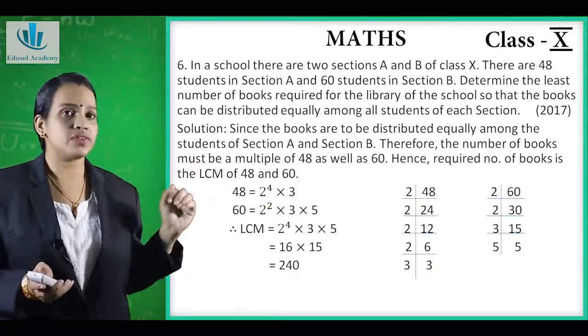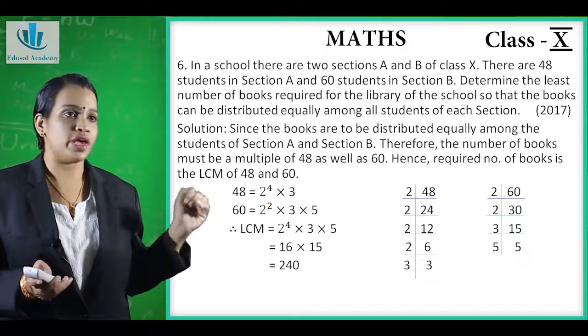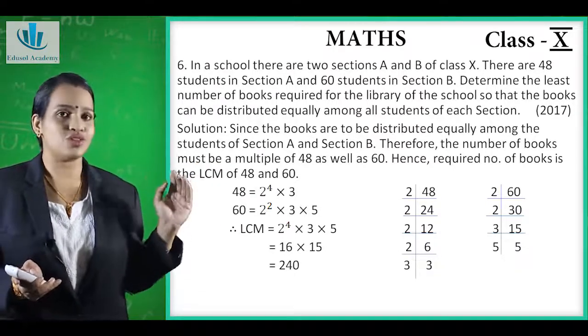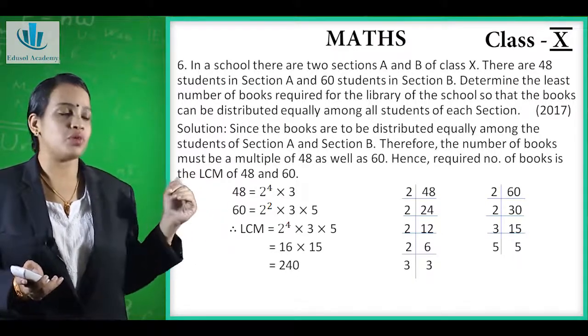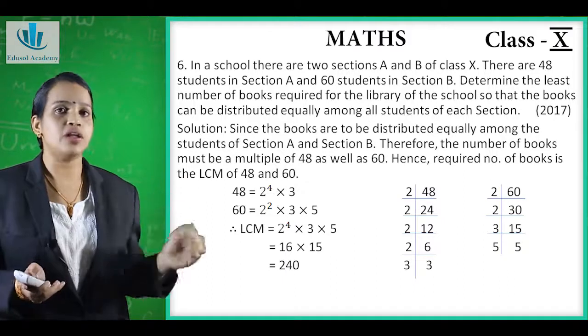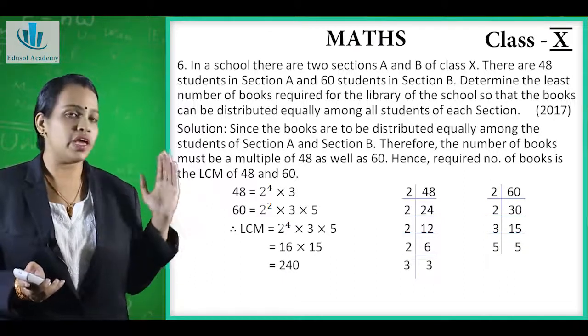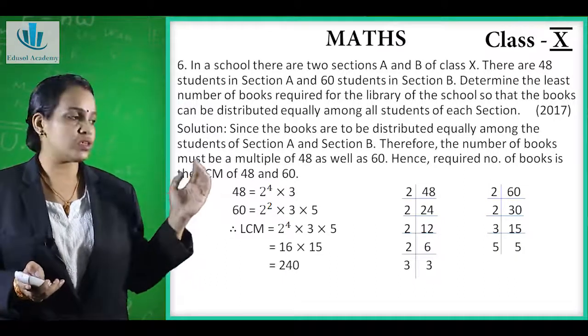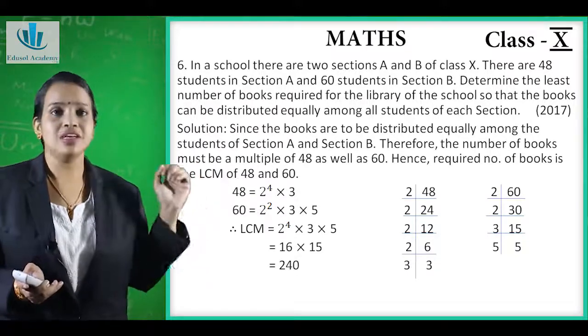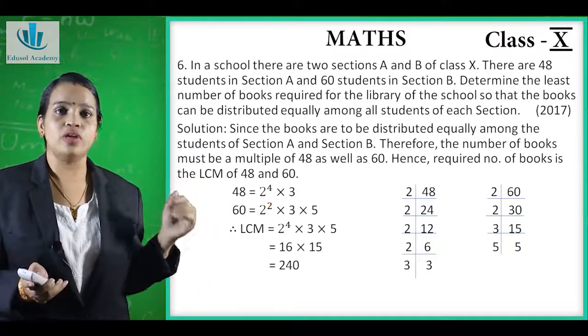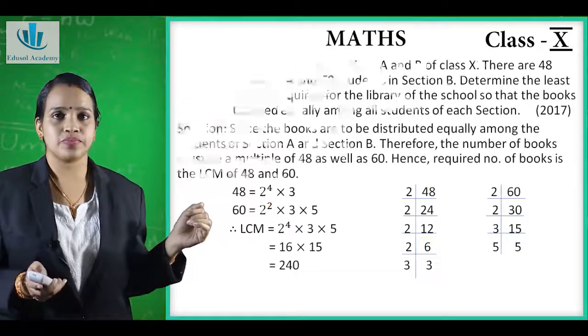And the factors of 60 are 2 into 2 into 3 into 5, that is 2 raised to 2 into 3 into 5. Now we will take the LCM of both the numbers. So the LCM is 2 raised to 4 into 3 into 5. So 2 raised to 4 is 16. 16 into 3 into 5, 3 into 5 is 15. So 16 into 15 is equal to 240.